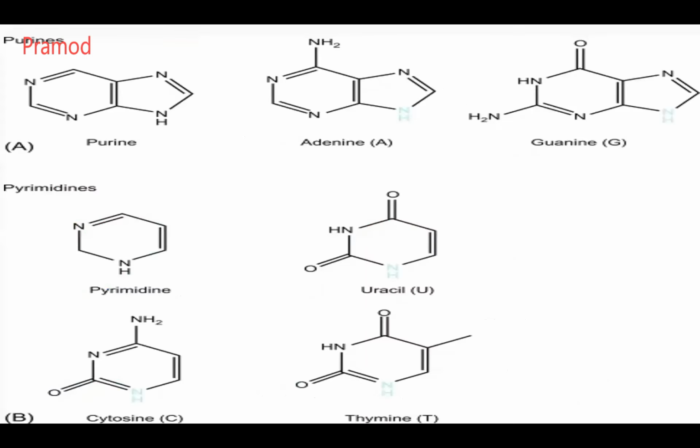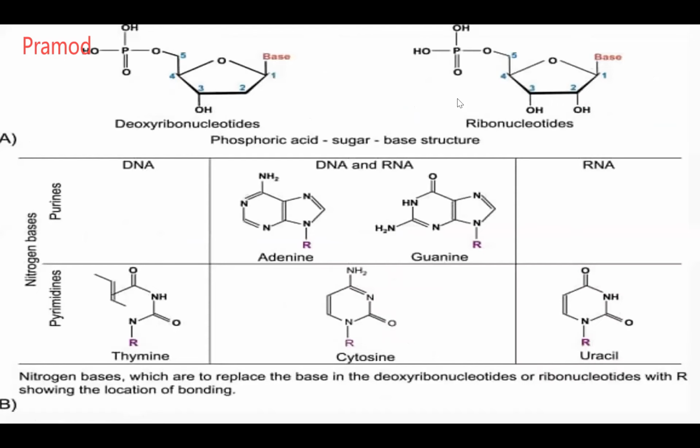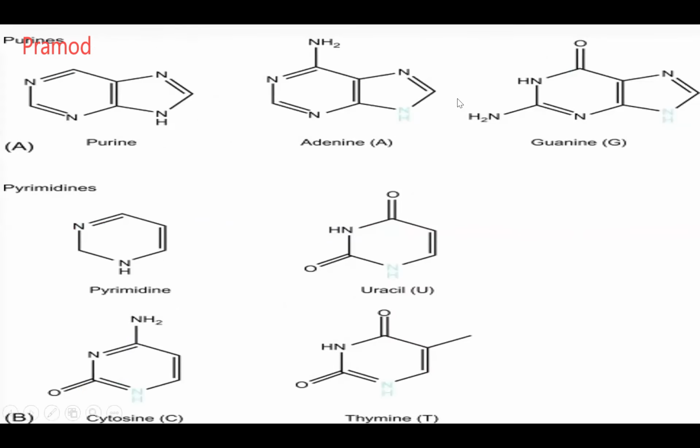The names of these structures. So what are these? Nitrogenous bases, sir. Nitrogen bases present in what? DNA and RNA. So what is the basic structure of purine? It is pyrimidine fused to your imidazole. The structure which was written earlier was wrong. It is imidazole fused to your pyrimidine.